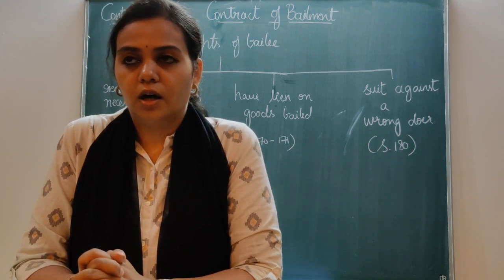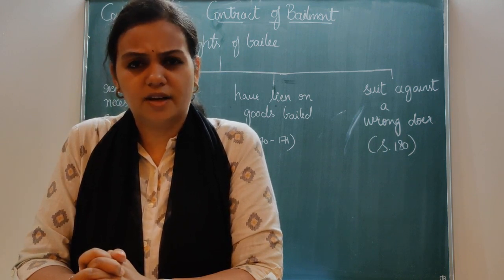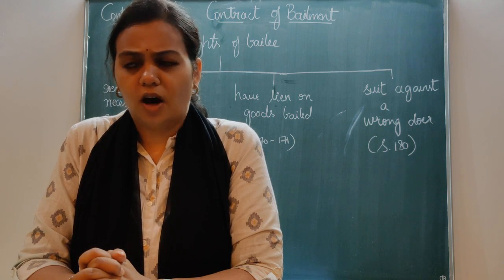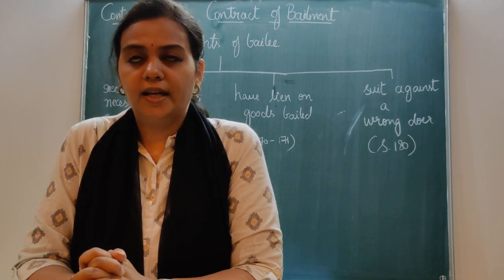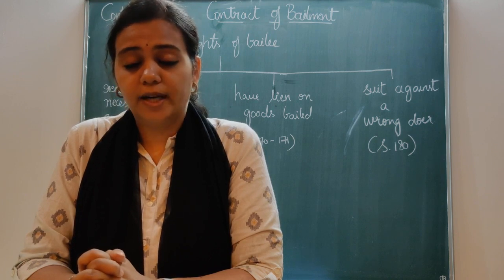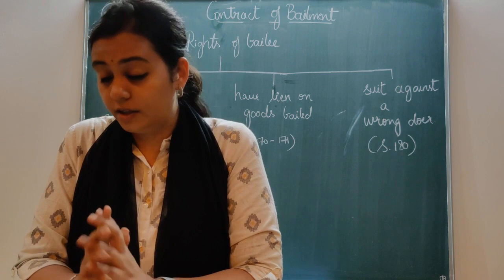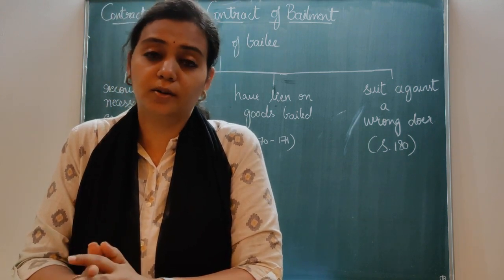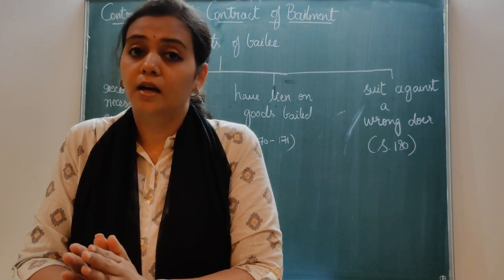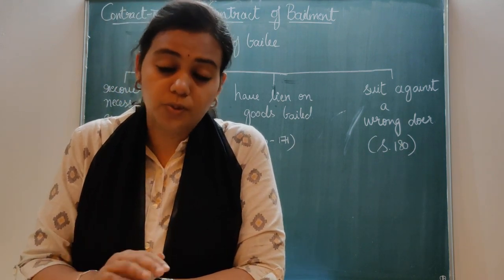Now, as per sections 166 and 167 where we dealt, we saw that under the contract of bailment, the bailee has to return the goods only to the bailer, even if he is not the real owner. It is his duty because under the contract of bailment, the bailee has to return the goods to the bailer only, to the person who has bailed him.